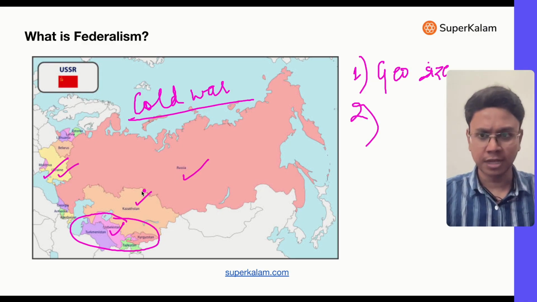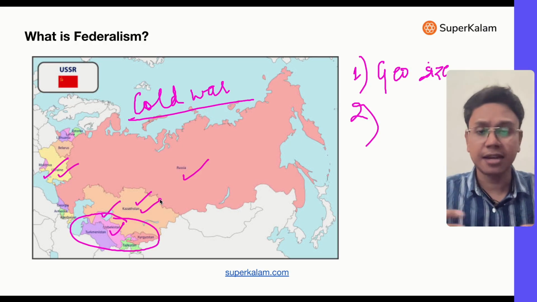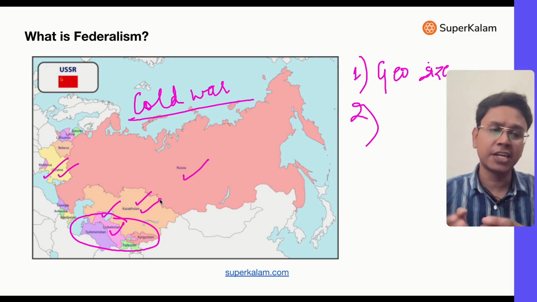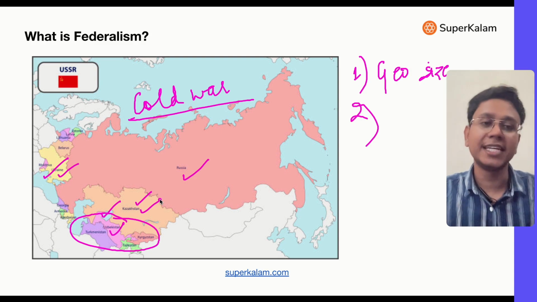So what happened was gradually these small states on the periphery started complaining that our views, our language, our culture basically is not respected. This is very centralization, etc. And gradually, what happened towards the end of Cold War, they all disintegrated.